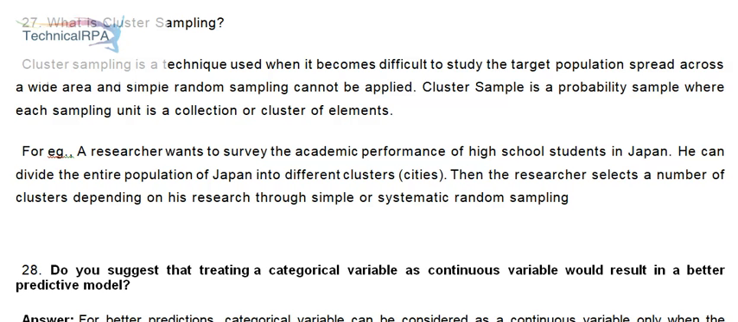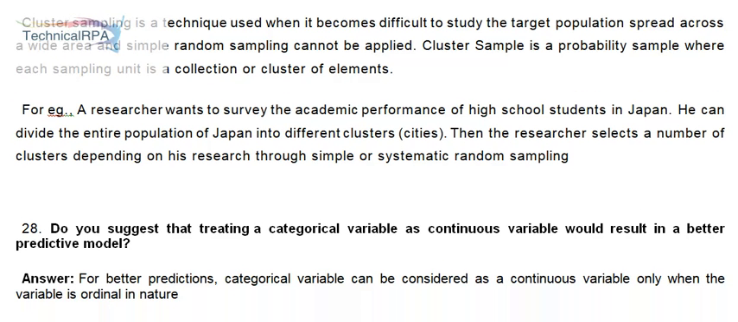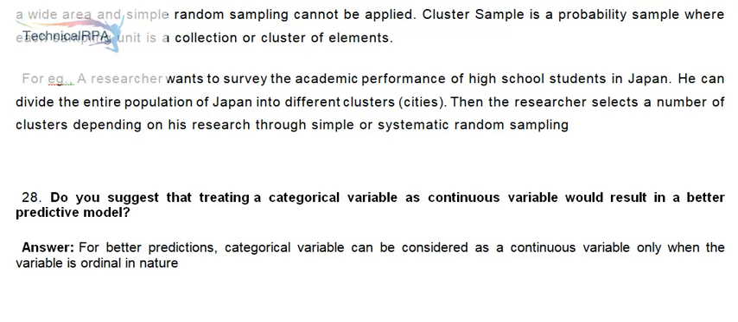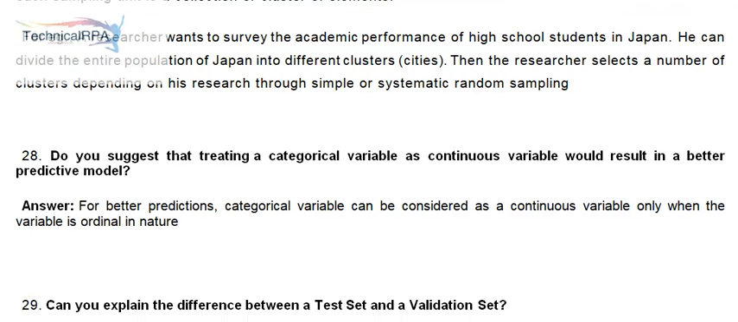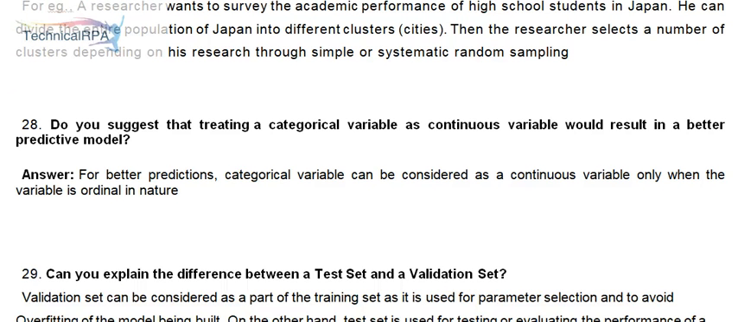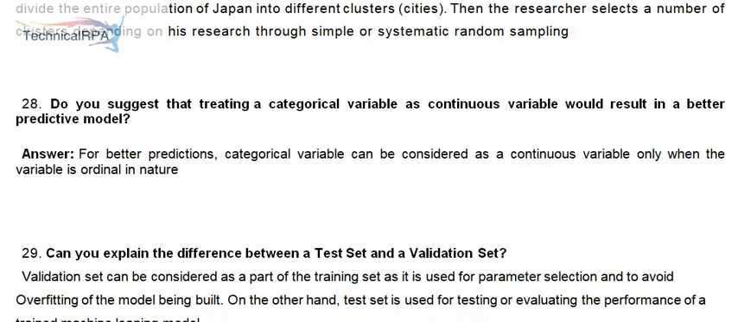For example, a researcher wants to survey the academic performance of high school students in Japan. He can divide the entire population of Japan into different clusters, cities. Then the researcher selects a number of clusters depending on his research through simple or systematic random sampling. 28. Do you suggest that treating a categorical variable as a continuous variable would result in a better predictive model?